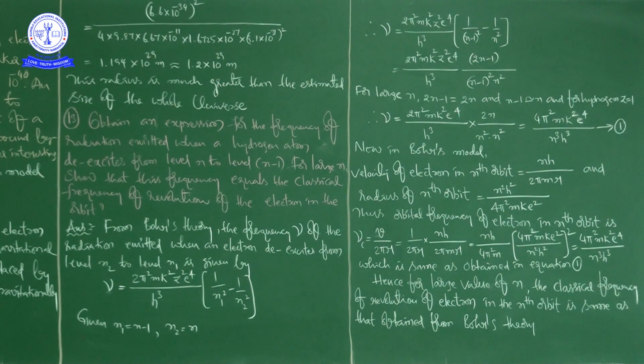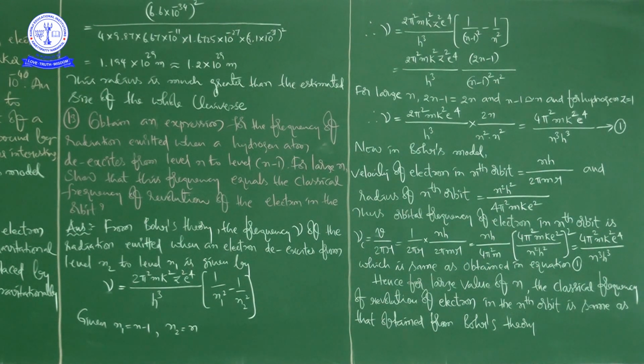After that, in the second problem, we calculated the orbital frequency of electron in the nth orbit from two different aspects. One is Bohr's theory, and another one is the classical frequency of revolution, by having the v value, that is velocity of electron in the nth orbit, and by knowing the radius of the nth orbit.